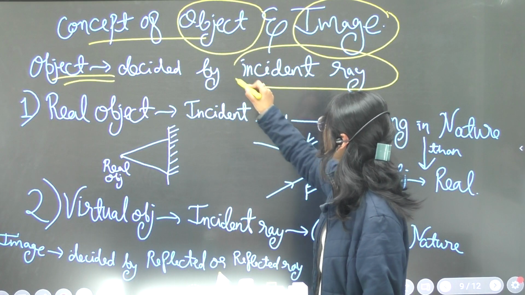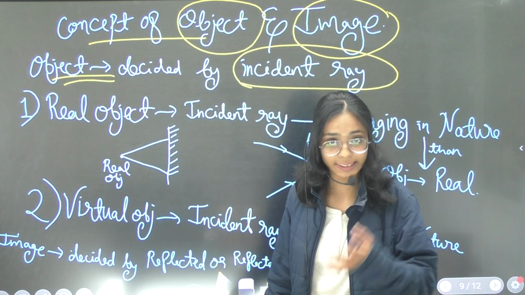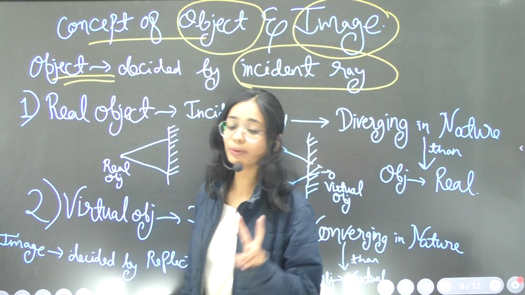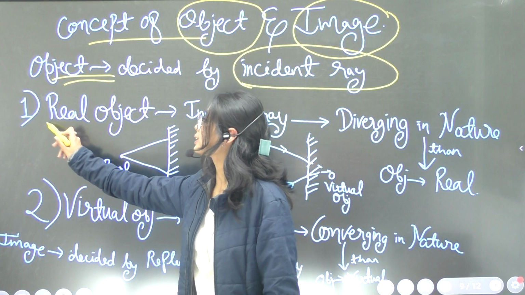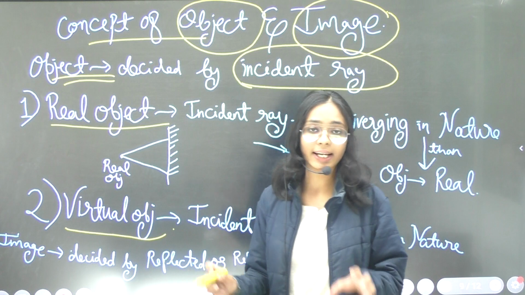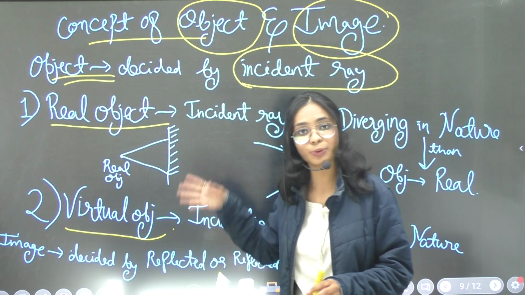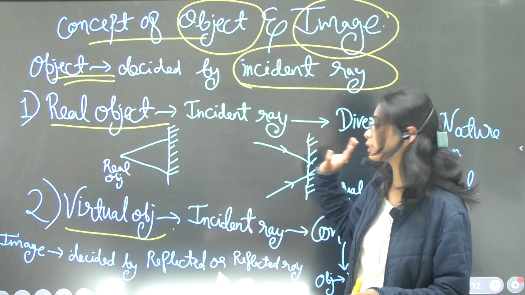By the incidence ray we can decide whether it is an object and which type of object it is. There are two types: real object and virtual object. So let's get started with the two object types on the basis of the incidence ray.